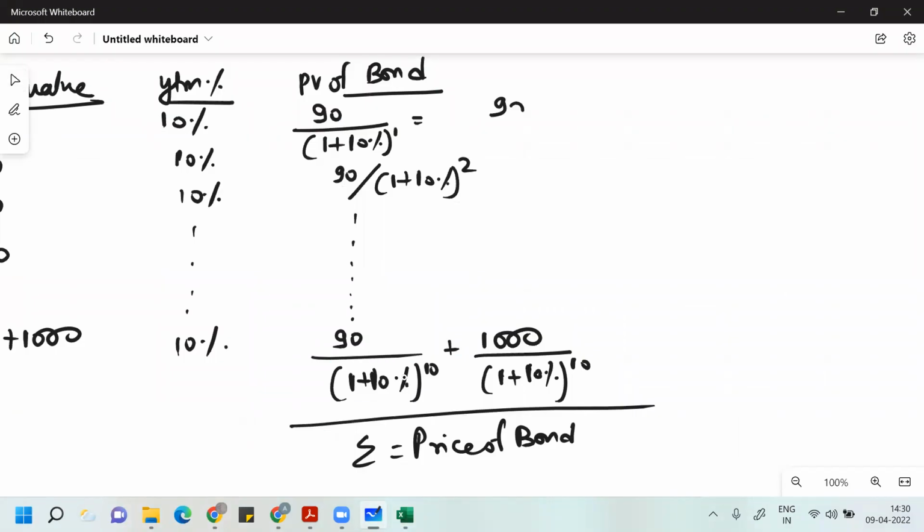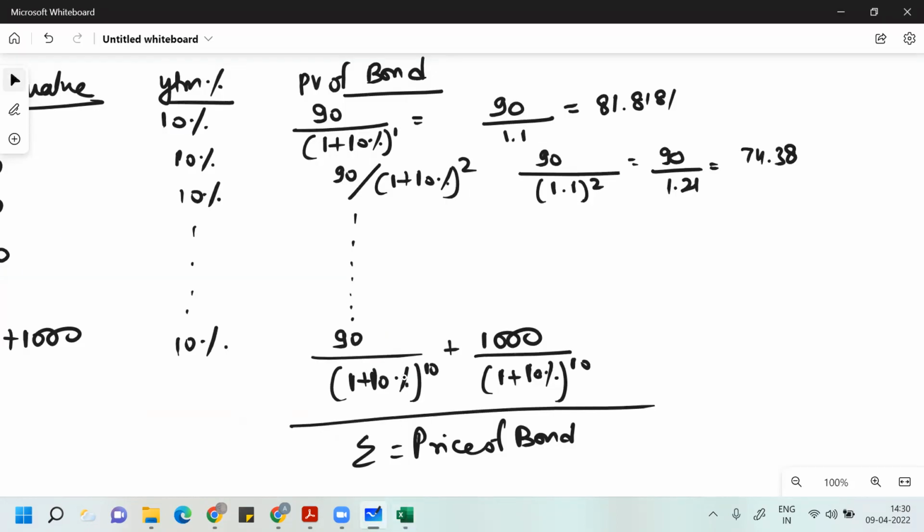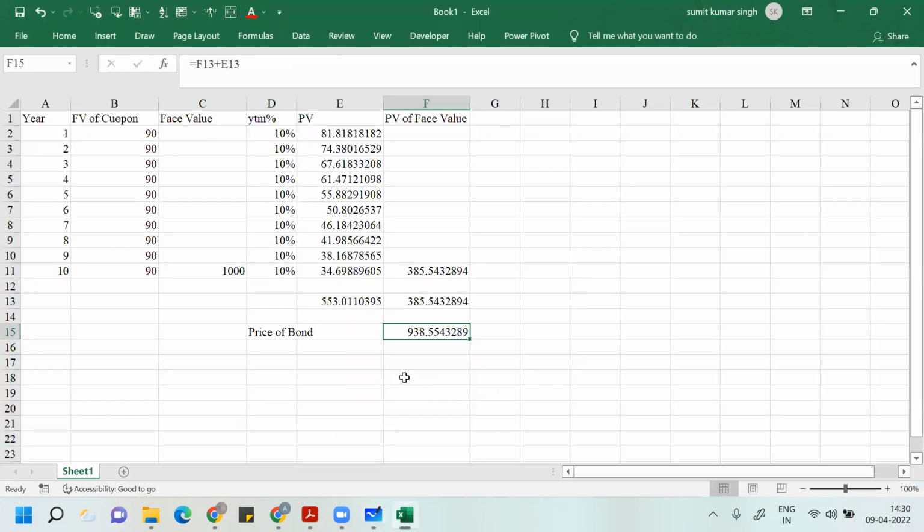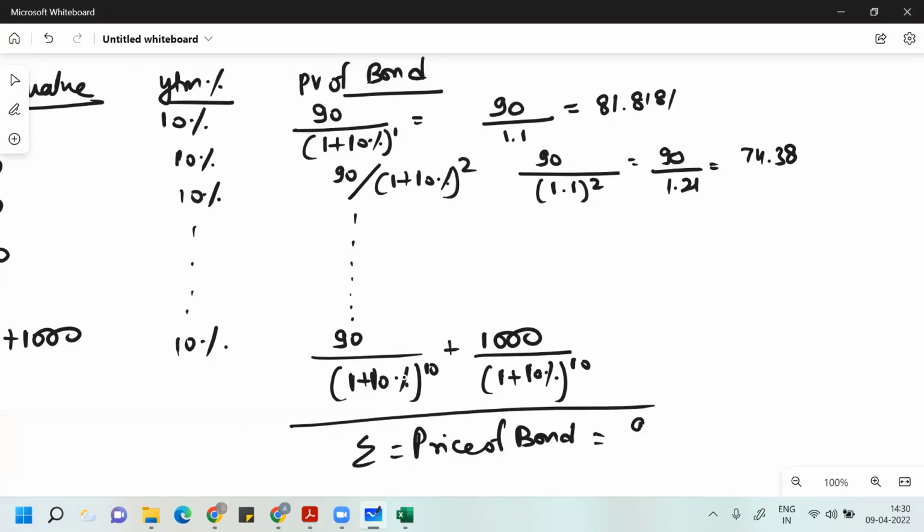You can find 90 divided by 1 plus 10%. So 90 by 1.1 is 81.8181. Then 90 divided by 1 plus 10% whole square is 90 by 1.21, so you will get the value 74.38. Like this, one by one you have to do, and if you add all of them, you will get the price of the bond, that is 938.554. This is one way to do this.